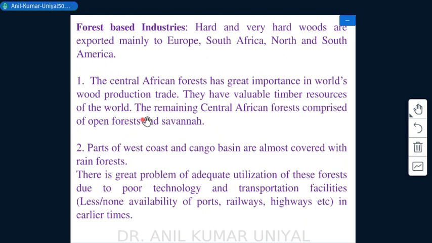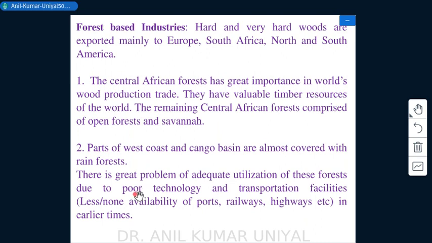The remaining Central African forests comprise open forest and savanna vegetation, right? And then parts of the West Coast and Congo Basin are almost covered with rainforest in this region,